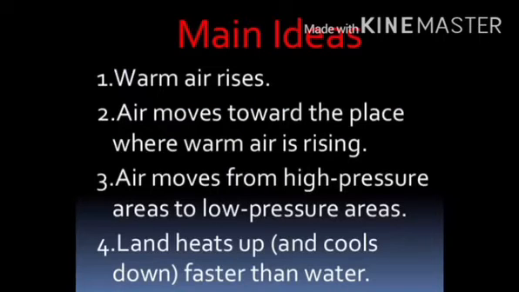The speed of the wind may vary from 5 to 10 km per hour, that is a gentle breeze, to 700 to 800 km per hour, that is a tornado. The speed and direction of the wind is affected by the following factors: location on the earth, rotation of the earth, local condition, height from the ground. Main idea about the movement of air is warm air rises. Air moves toward the place where warm air is rising. Air moves from the higher pressure area to the lower pressure area. Land heats up and cools down faster than the water.